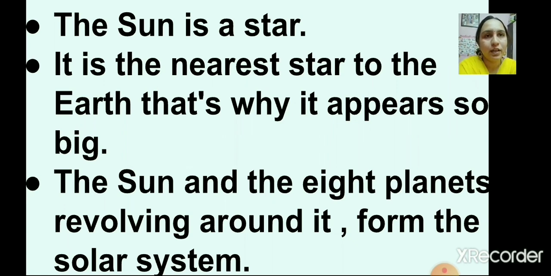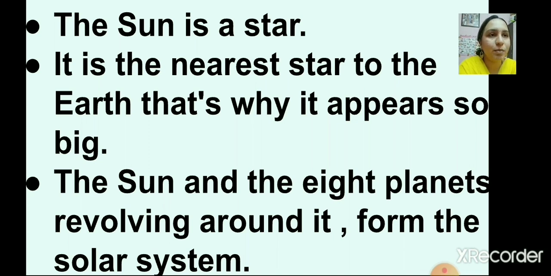Okay, and do you all know what is the solar system? Yes, the solar system is elliptical in shape. It's not a circle. The sun is seen in the center, and the other 8 planets will be revolving around the sun, taking a particular path.